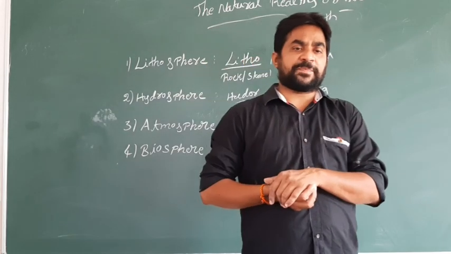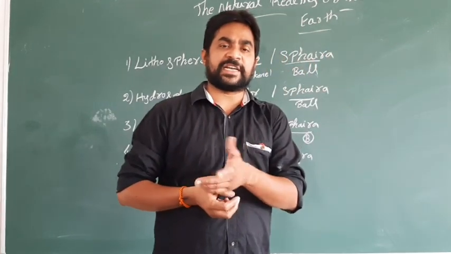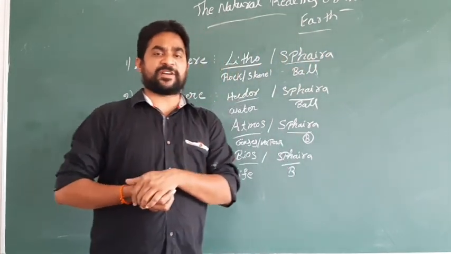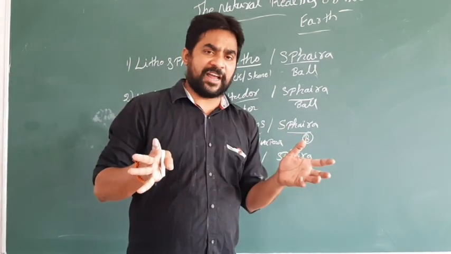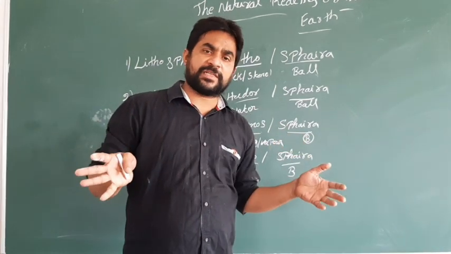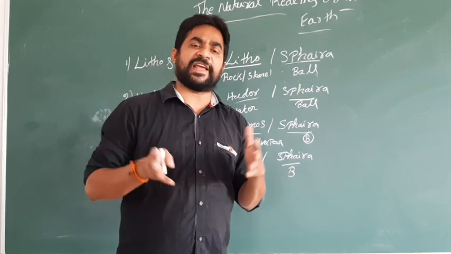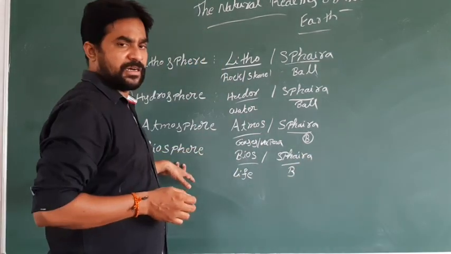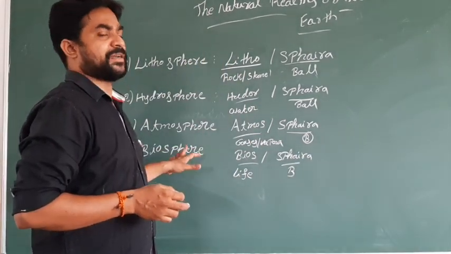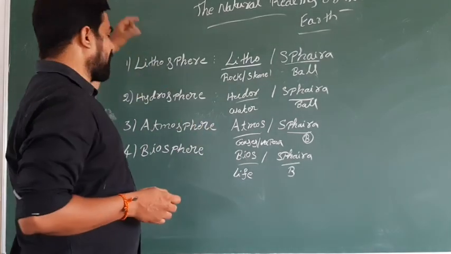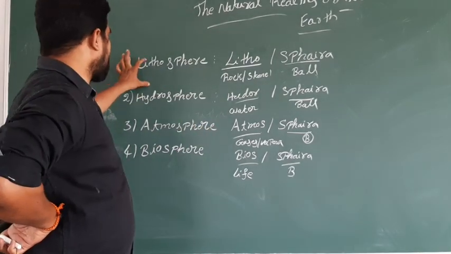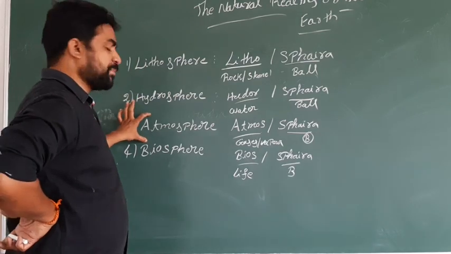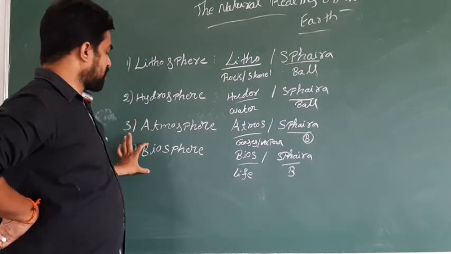So we are the people, we know what the need of life is, what the requirement of life is. Every life, whether humans or animals, everything comes under the part of the biosphere. We have four spheres: lithosphere, hydrosphere, atmosphere and biosphere.